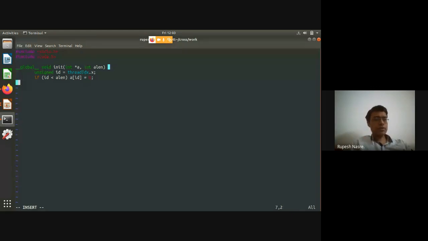Right, so that is what is my kernel. I'm going to write main now, and in main I need one array which is going to be this device array, and then I also need its size, which I'll just declare as capital N, so that it matches with our hash define which we had in the previous program.